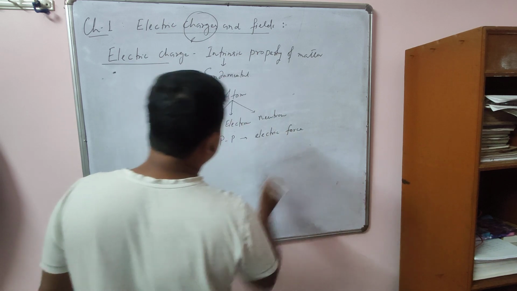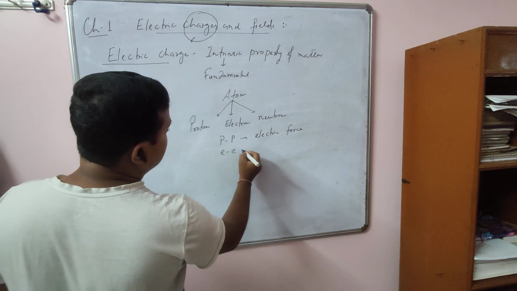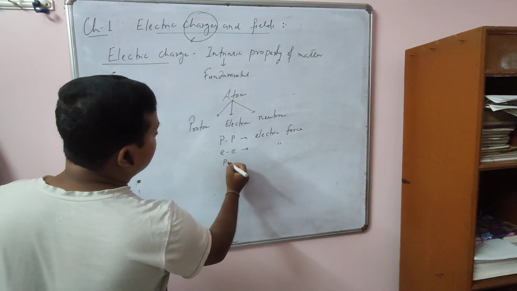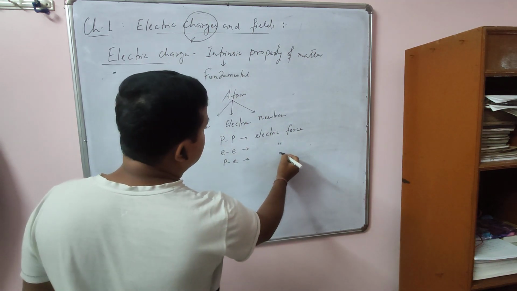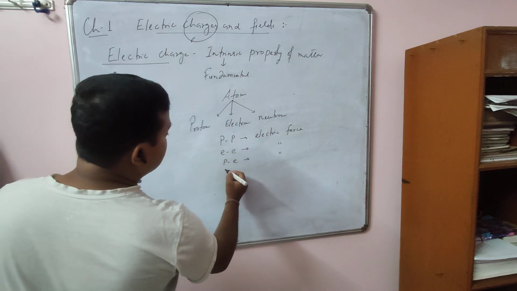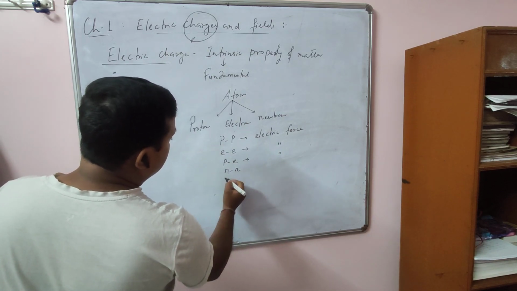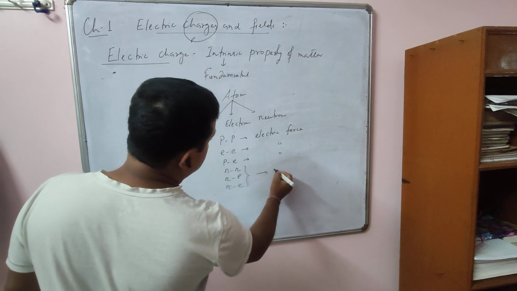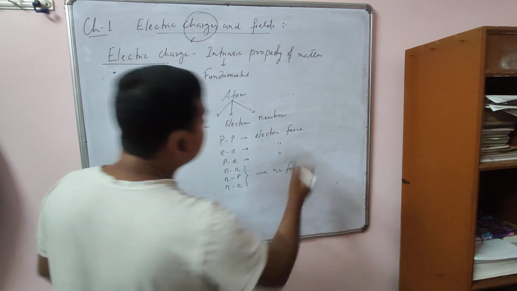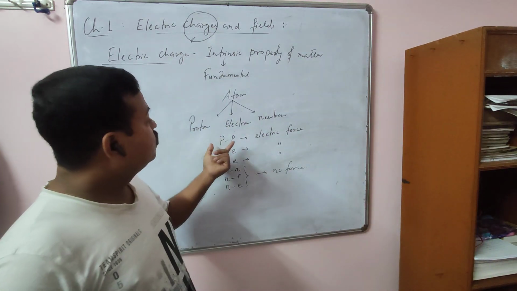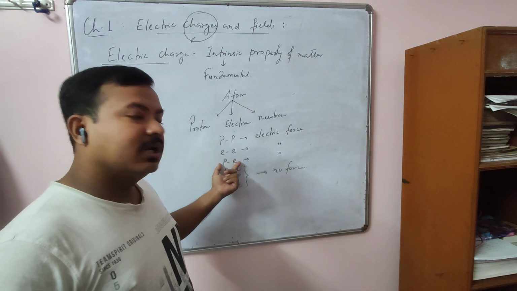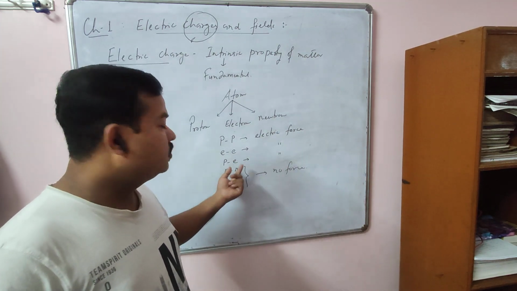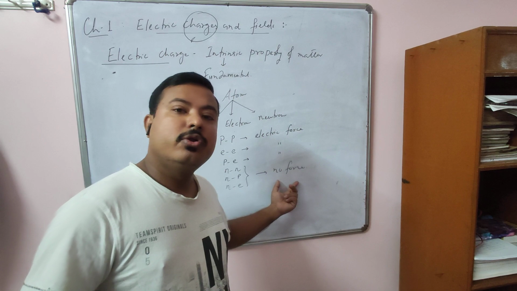Electric force. Okay, all of you know. If we bring two electrons close to each other, they also experience electric force. If we bring one proton and one electron, then also they experience electric force. But if we bring two neutrons, or one neutron and one proton, or one neutron and one electron, then they experience no force.